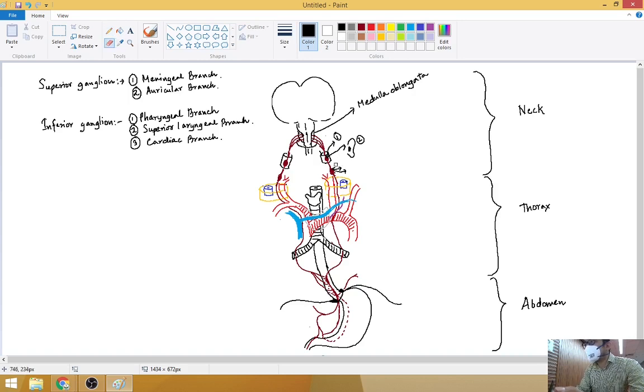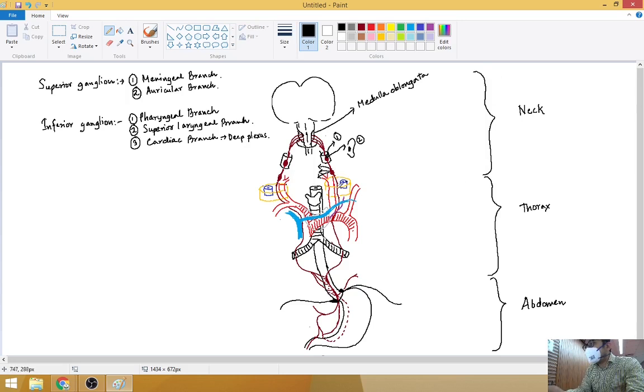Let us just remove it and draw it in the medial side. So see like that: pharyngeal, cardiac and superior laryngeal branch. The superior laryngeal will go along with the superior laryngeal artery like that. The cardiac branch will go and join the deep cardiac plexus, except one from the left side which will go and join the superficial cardiac plexus. So these are branches from the superior and the inferior ganglia, the branches given in the neck.